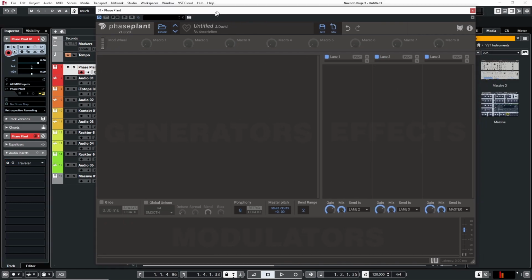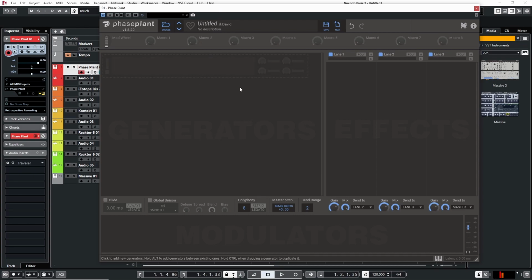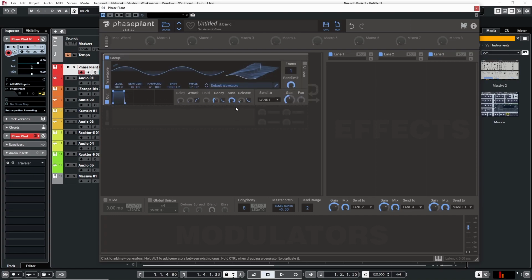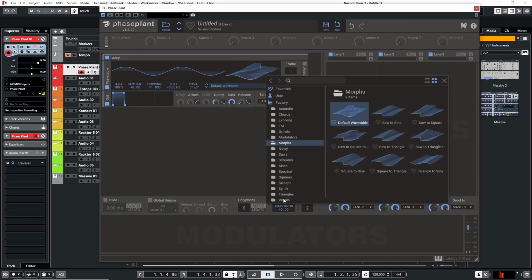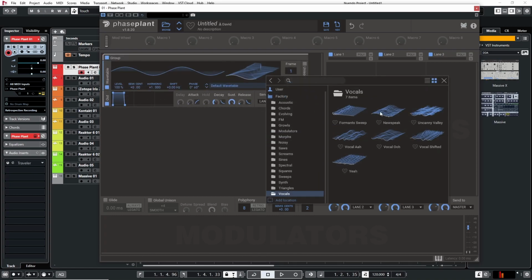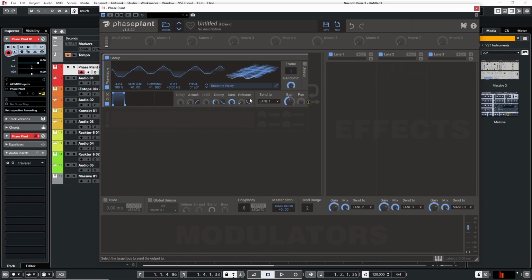All right, so I have a new instance of Phase Plant created here, and what I'm going to do is just start from the beginning. So the first thing I'm going to do is choose a wavetable, and for my wavetable, I like to have something a bit distorted. I found for this sound specifically, this one worked well. So this is what it sounds like. Anyways, it works fine. You might have to play around and find different sounds that work well.